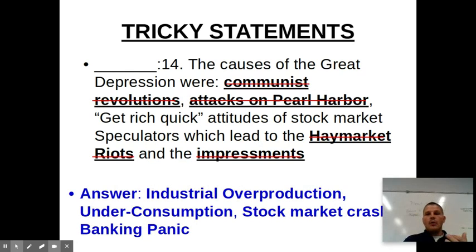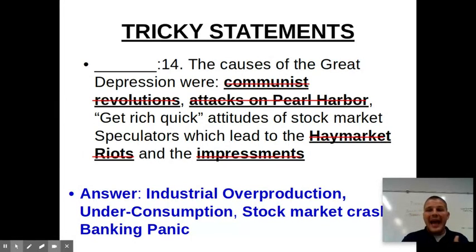All right. So the causes for the Great Depression were industrial overproduction. We understand that overproduction occurs when companies produce, all right, too much stuff. Secondly, underconsumption. This is when consumers begin to buy less. Then it was the stock market. People were saying, "Ooh, I'm going to try to get rich quick." Speculating, guessing, gambling on the stock market.